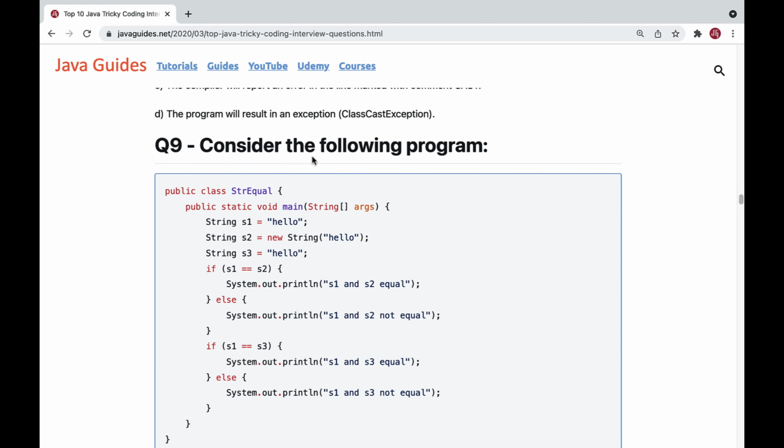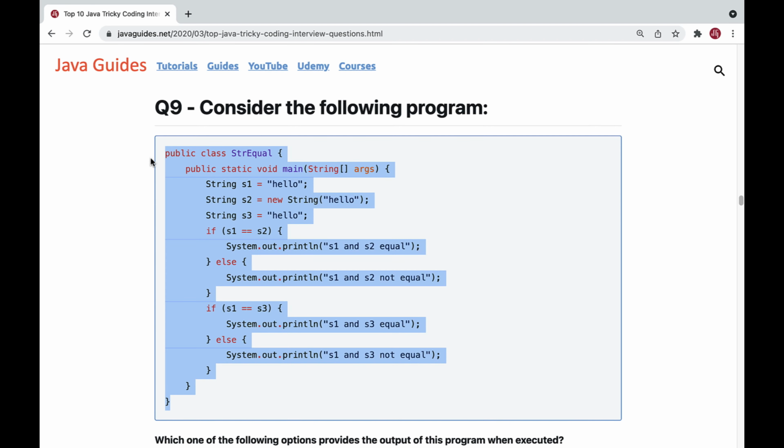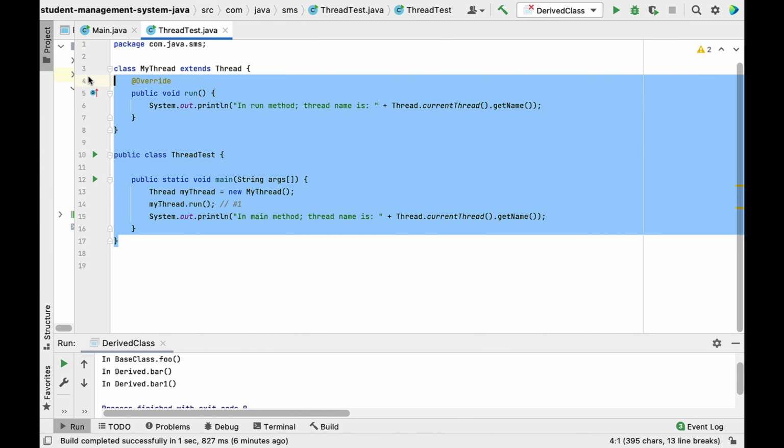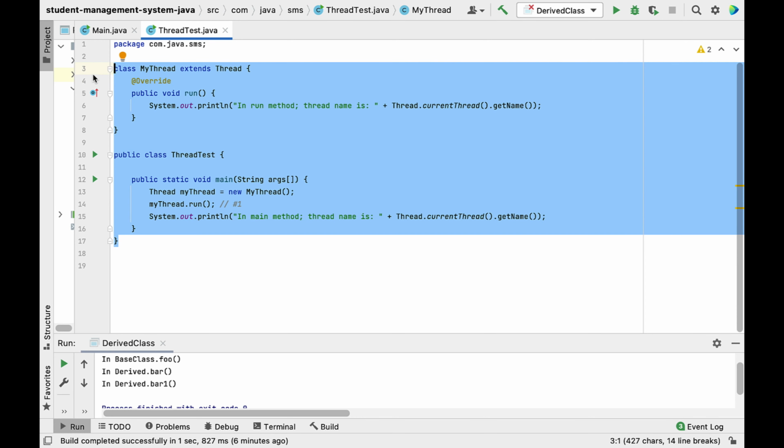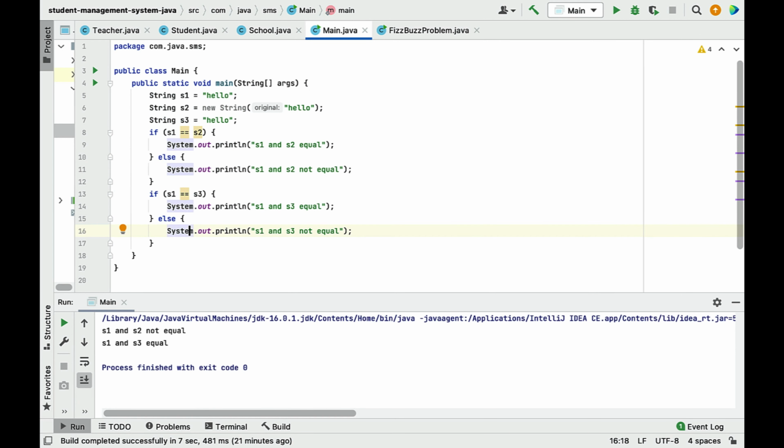Next question is, consider the following program. Well, this is a pretty straightforward and simple code snippet, which is again related to string handling. So let me quickly copy this code snippet, paste it in the IDE, and explain the output. If you look at the code snippet over here, String s1 equal to "hello". Here we have created a string object using a string literal.